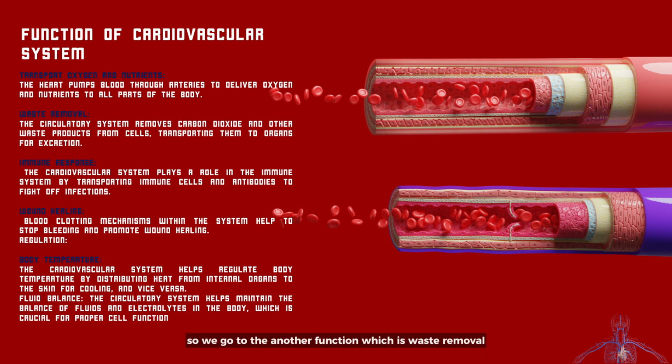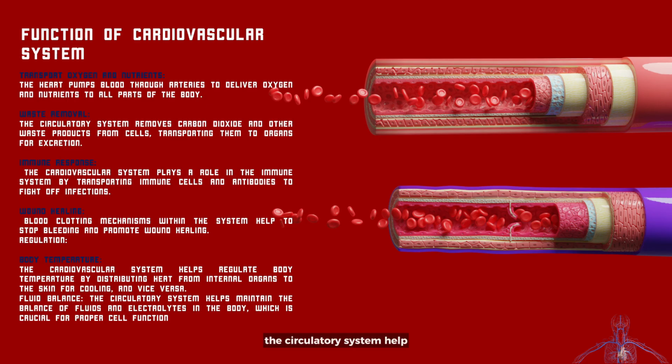So we go to another function, which is waste removal. As you can see, the circulatory system removes carbon dioxide and other waste products from cells, transporting them to organs for excretion. The cardiovascular system also plays a role in the immune system by transporting immune cells and antibodies to fight off infection. It also plays a vital role in the blood clotting mechanism within the system, helping to stop bleeding and promote wound healing.